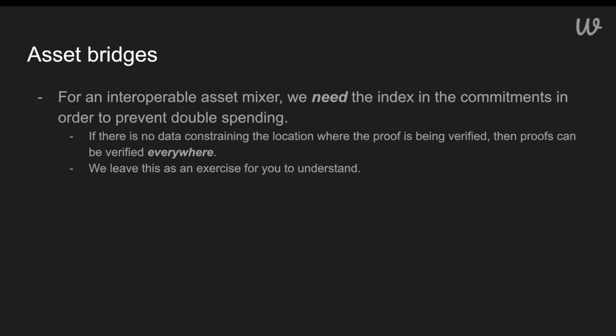So recapping, for an interoperable asset mixer, we need the index in the commitments in order to prevent double spending. If there's no data constraining the location where the proof is being verified, then the proofs can be verified everywhere. And that might mean that someone can take one proof, withdraw it on all the other chains, and withdraw more assets than they've deposited. We leave proving this as part of the exercises for this lecture specifically, to show your understanding of why we might need the index in these commitments.